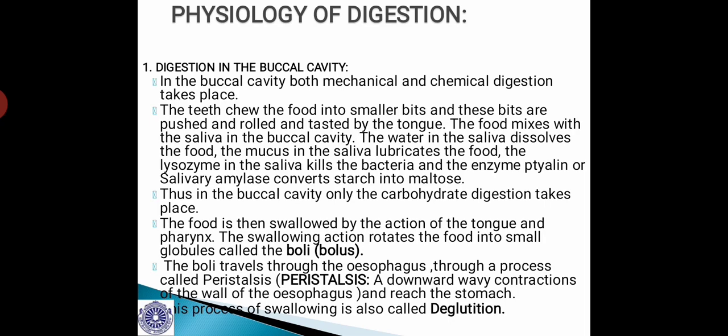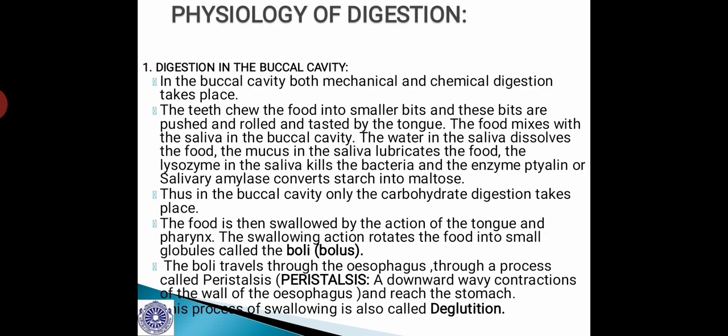And the second step of mechanical digestion occurs in the esophagus region, which we call peristalsis. So peristalsis is nothing but a simple wavy downward movement of the food mass from the esophagus towards the stomach. And you should be aware of one thing, that in the esophagus region, there are no digestive glands, so there is no chemical digestion. So only mechanical digestion takes place in the esophagus.